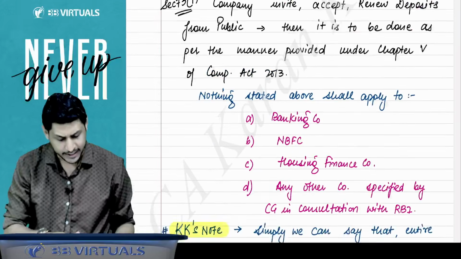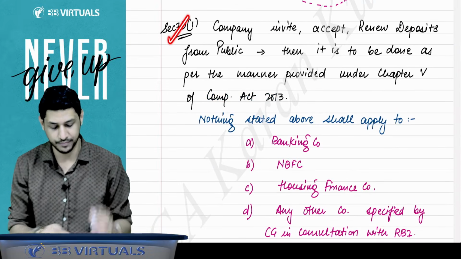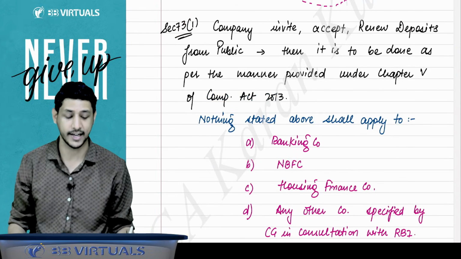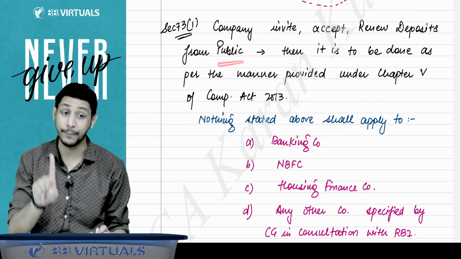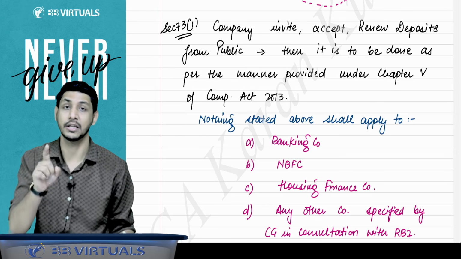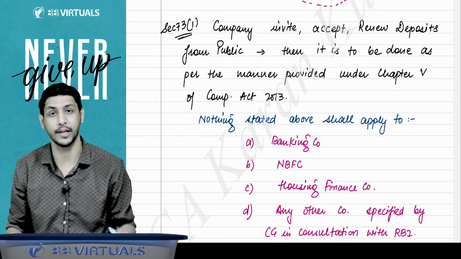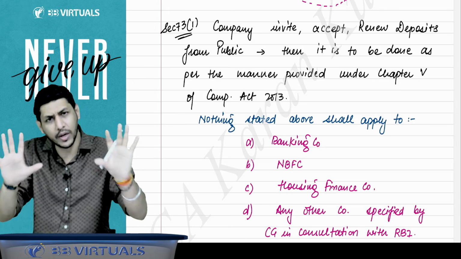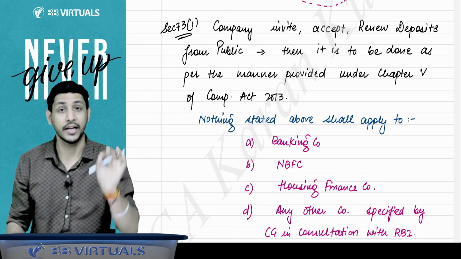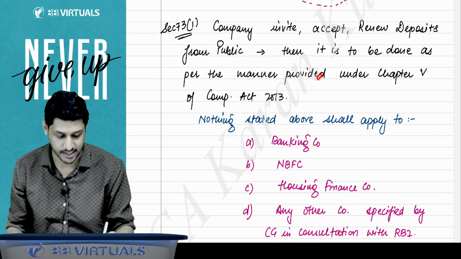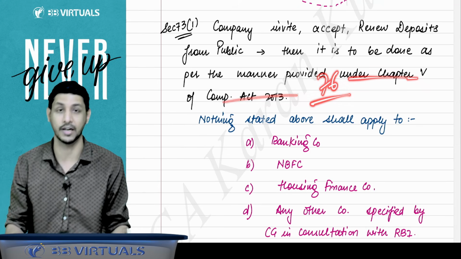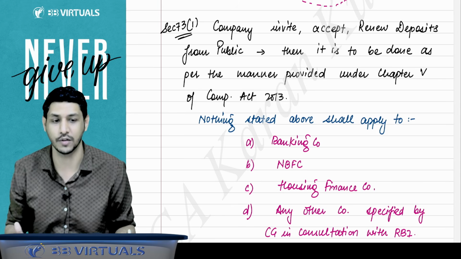Got it, sir. Then I'll come to section 73, and section 73 subsection 1 says that whenever any company invites, accepts and renews deposits from the public, then it is to be done as per the manner given in chapter 5 of the Companies Act. If you want to accept deposits from the public, you can accept them. But in order to accept deposits from the public, you have to fulfill the conditions given in section 76. That is the manner given under chapter number 5 of the Companies Act 2013.